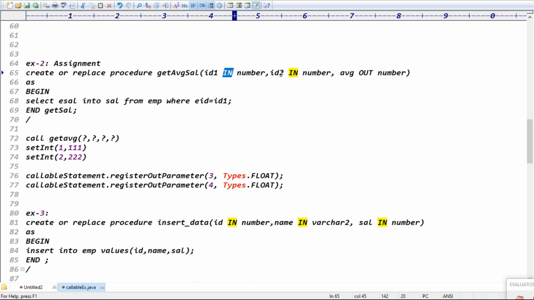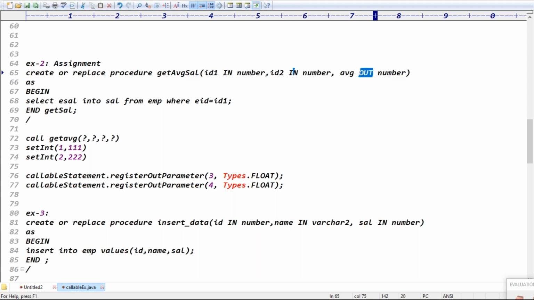First ID salary you can take, second ID salary we have to take, and the output parameter is average. Then select the salary from the first employee, and select the salary from the second ID. These two ID salaries are there, right? I need the average of those two ID salaries. That average I need to store in the out variable, right?